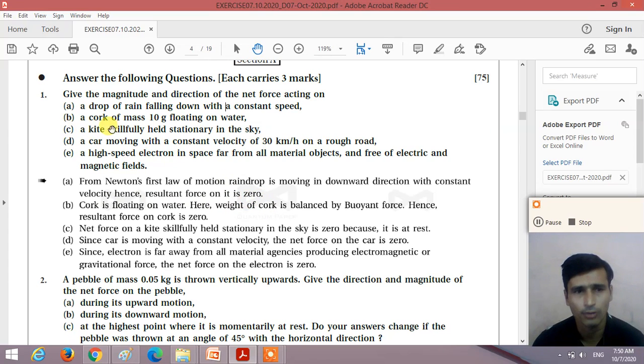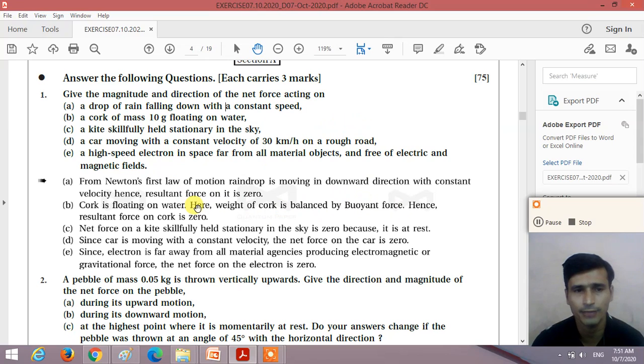Now second, a cork of mass 10 gram floating on water. When we put a cork of mass 10 gram on water, it will float. Here the weight of the cork is in the downward direction, but the buoyant force is exerted on the cork in the upward direction, and the weight is balanced by the buoyant force. So the resultant force acting on the cork floating on the water is zero.